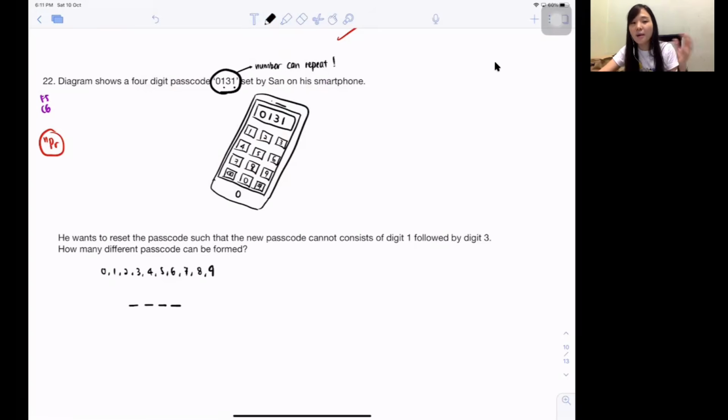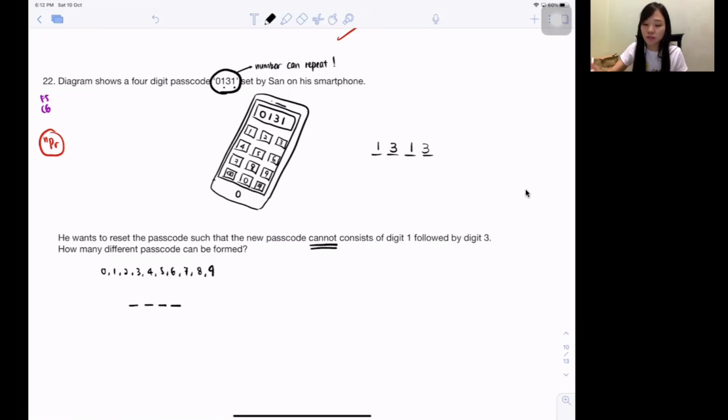So next, they say, how many different passcodes can be formed? If they simply arrange the passcode, actually very easy, correct? But now he wants to reset the passcode, there is a requirement. They say such that you cannot consist of 1 followed by 3. Isn't it got quite a lot of patterns? Let me list out for you. Can it be 1, 3, 1, 3, this kind of thing? Cannot, right? So cannot consist of 1, 3, 1, 3, this kind of thing.